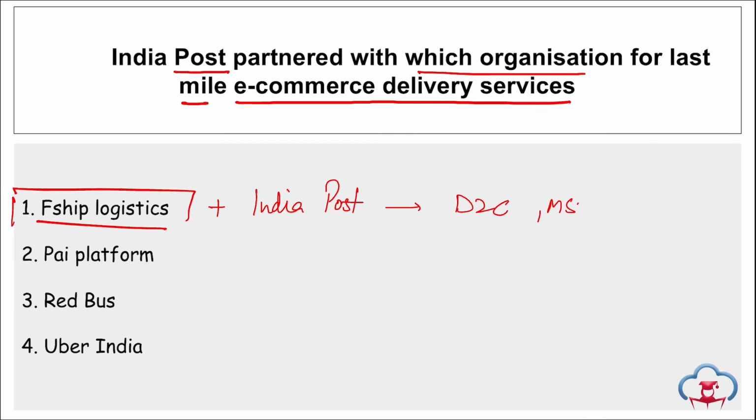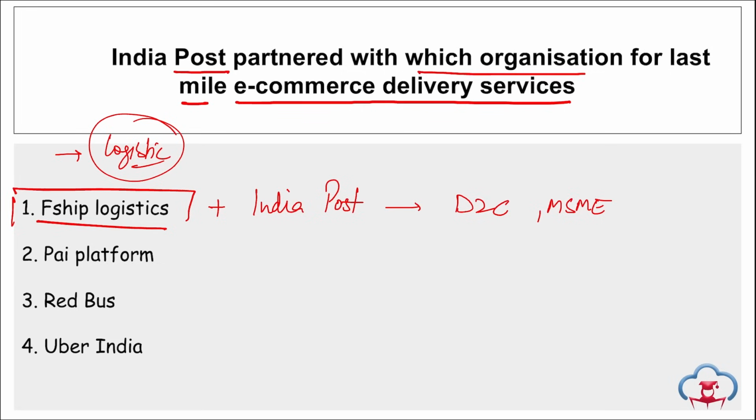This will be benefiting MSMEs, right? And across India, they will be helping in the delivery services. Correct? Take a note of this. And this partnership will enhance the logistics sector, right? It will develop the logistic infrastructure that is needed for last mile connectivity.